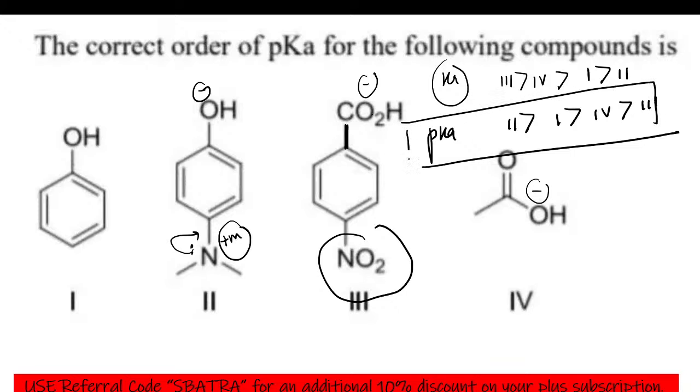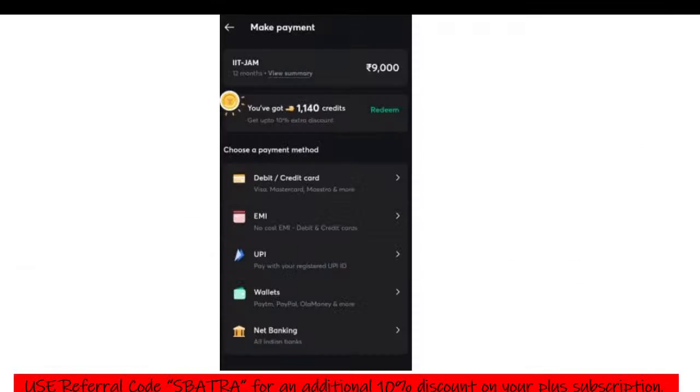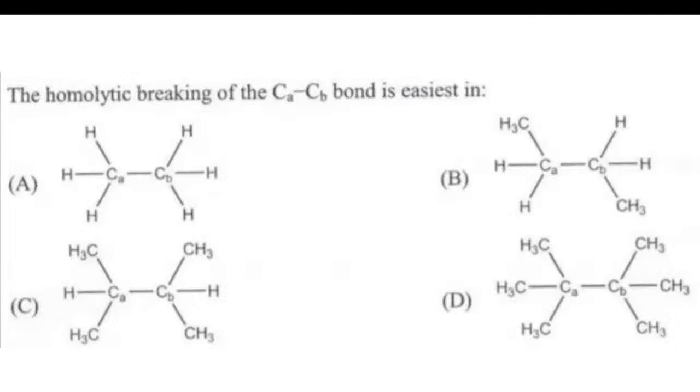Is it clear to all of you? Any doubts in this concept now? This is going to be the correct order of pKa: second, first, fourth and third. This is how we'll be looking for pKa order. Great. Let's take the next question. So this is going to be your next question.